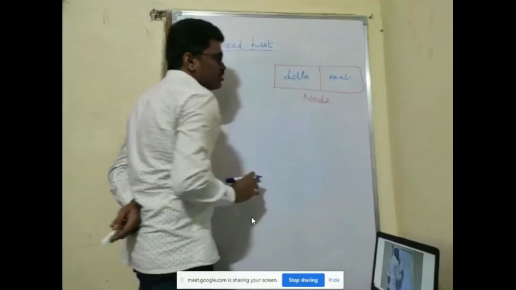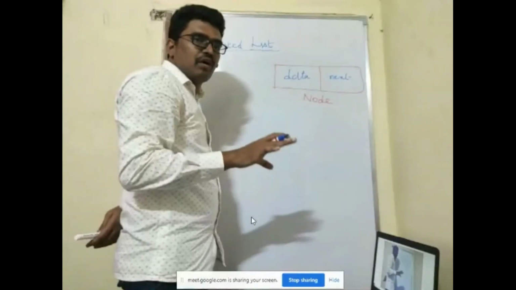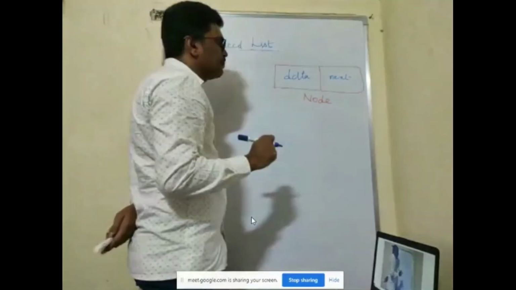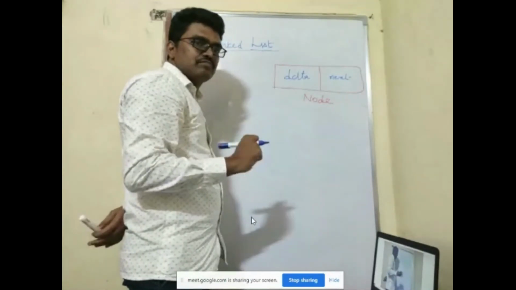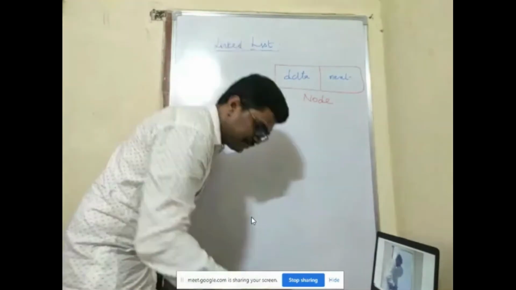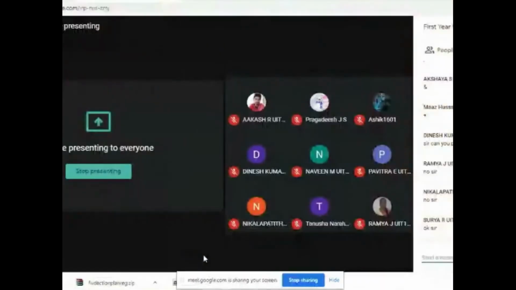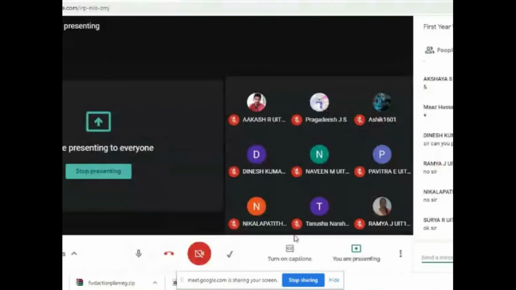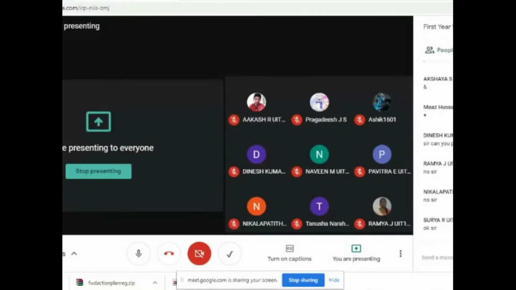Whenever you want to store two different types, what type of data will you be using in your C language? Any answers?